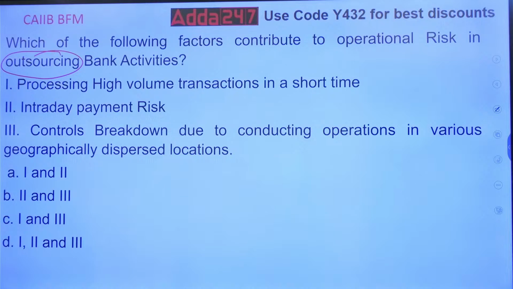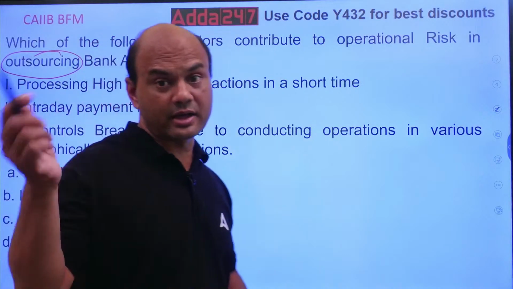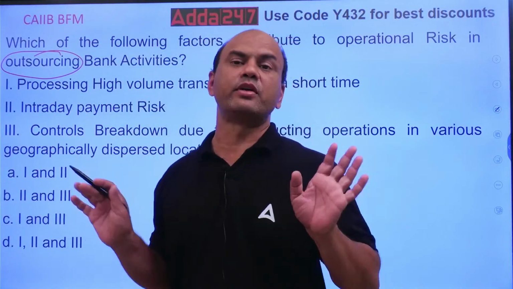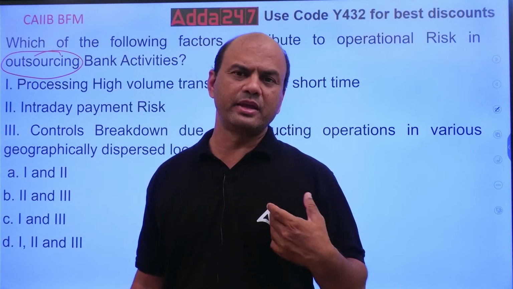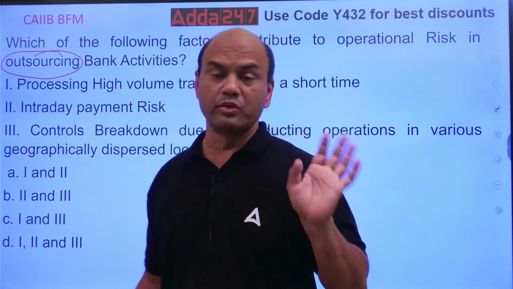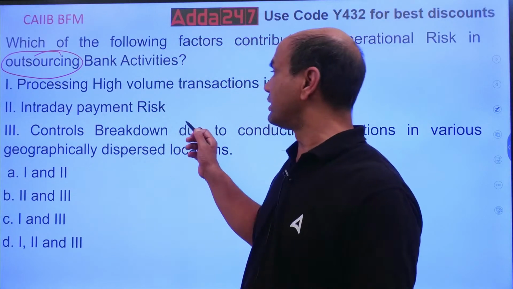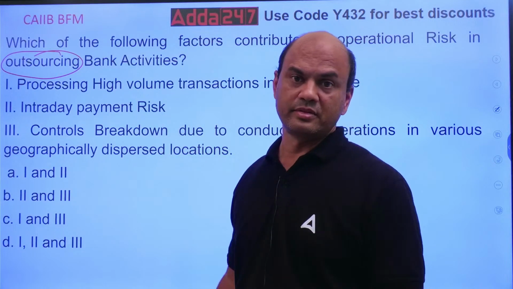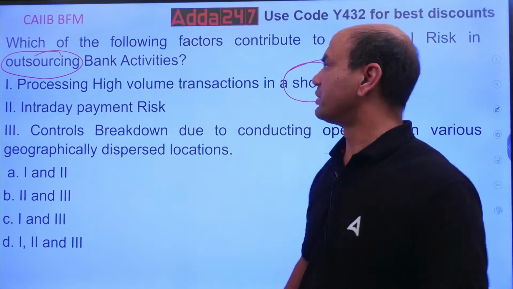So, what can be the risk? Processing high volume transactions in short time means what? Whenever I outsource this, what can happen? The other guy who's processing this transaction, here I have outsourced, means I have given the job to you. In your location, I am in Mumbai, let's say you are in Delhi. I don't know how you will be doing it. I give you the full day, you might do it in some short period. So high volume transactions in short time can be the problem.